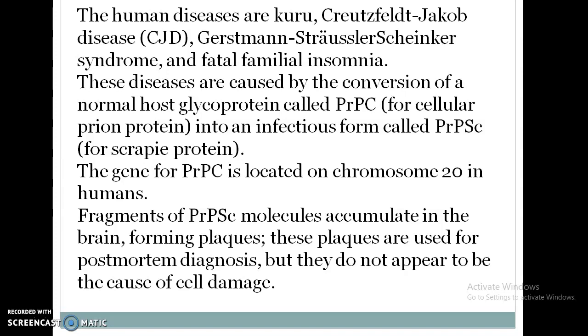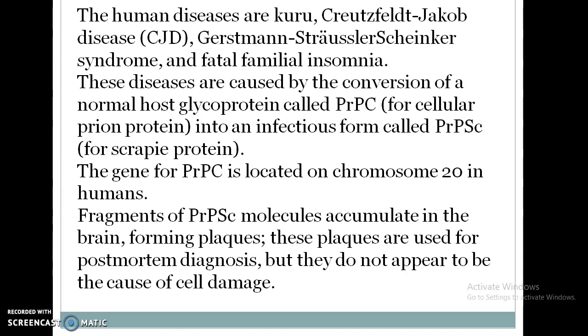In humans, when fragments of the PrPSc molecule accumulate in the brain, forming plaques, these plaques are used for diagnosis, but they do not appear to be the cause of cell damage. This is about the prions. So, what is meant by prions? Prions are proteinaceous infectious particles.